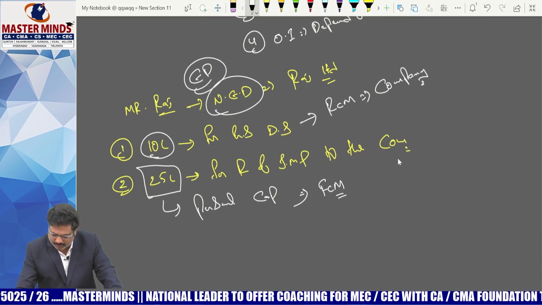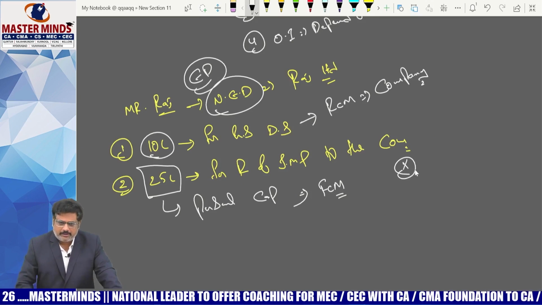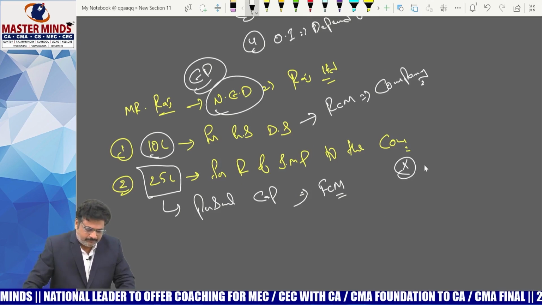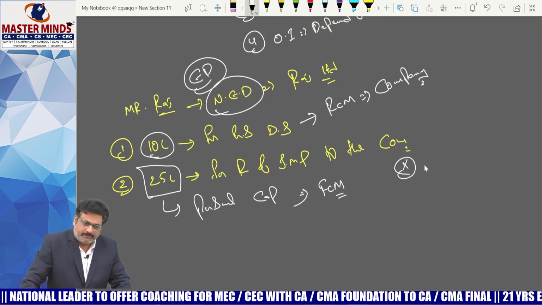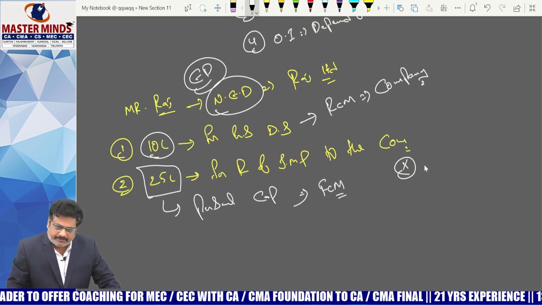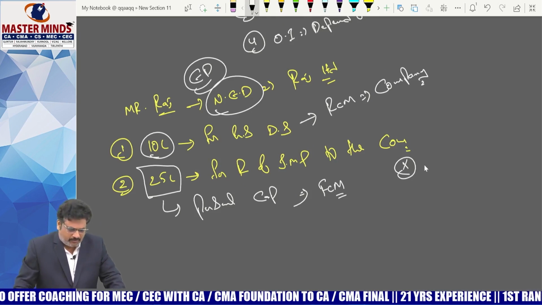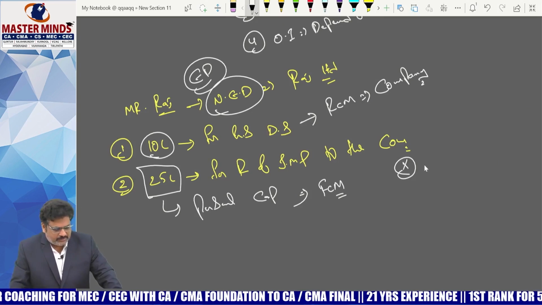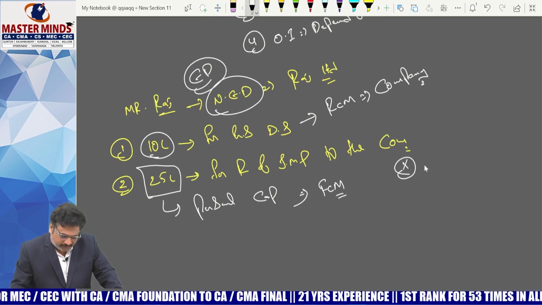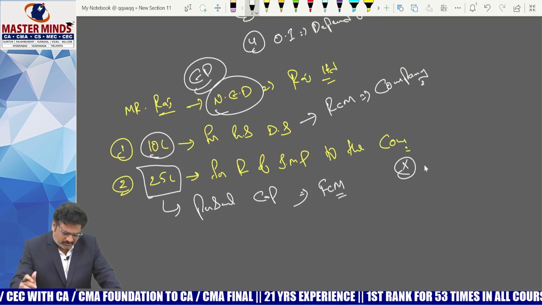For this, the answer will not change. For the 10 lakhs, if he is an executive director, it is not treated as a supply as per Schedule 3 and no GST is payable at all. But on the 25 lakhs, GST would be payable by Mr. Raj under FCM as per the new circular.